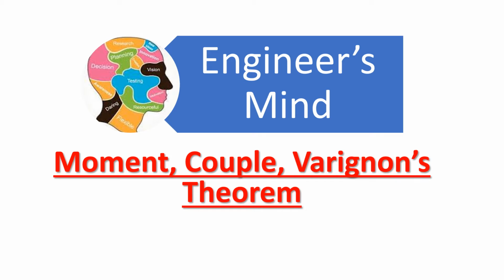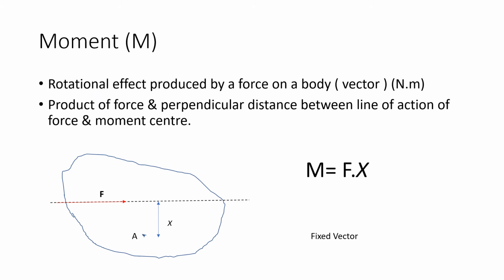Hello, welcome all of you to another topic of engineering mechanics, named moment, couple, and Varignon's theorem. So let us see one by one how those terms are defined. So, start. What is moment? Moment is simply a rotational effect produced by a force on a body.